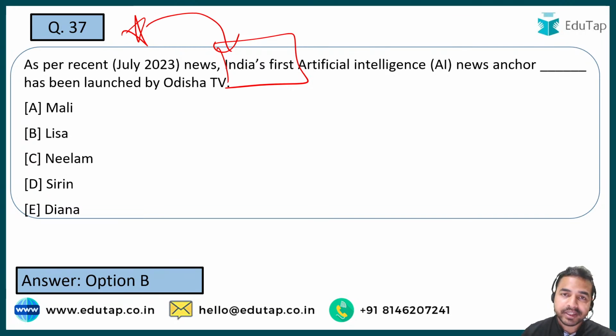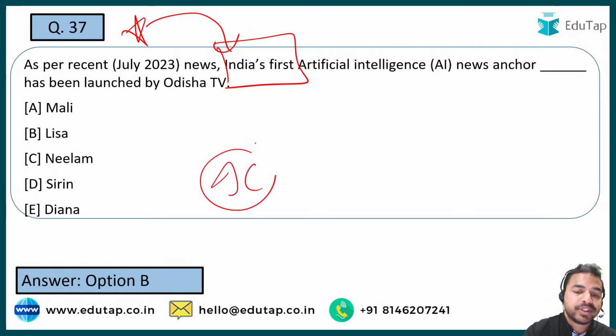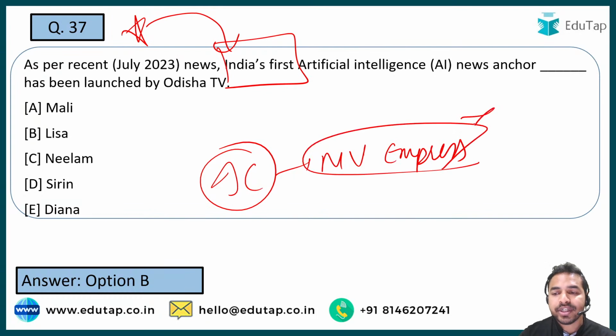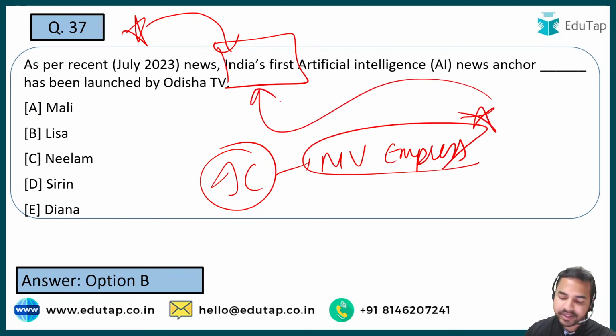तो जब हम बात करते हैं अभी रिसेंटली जो एग्जाम हुआ है RBI का, उसके अंदर क्वेश्चन था इंडिया का पहला इंटरनेशनल क्रूज जिसका नाम पूछा गया था, which was MV Empress. ठीक है, so such kind of questions are really very important to be covered, and you can see here that's why this question can also be asked in the exam.